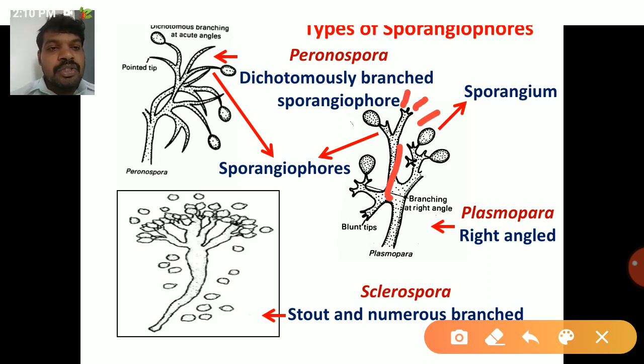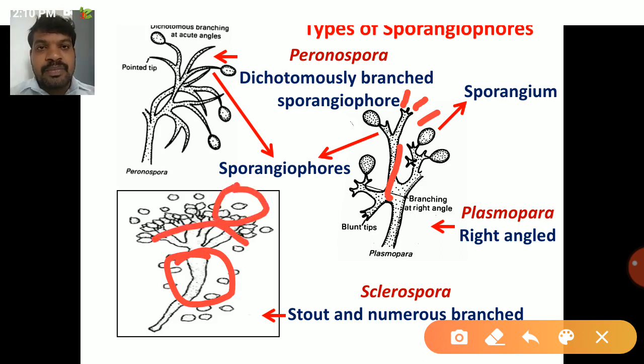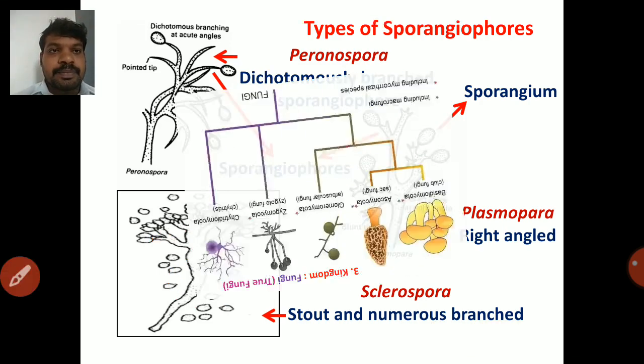Next one is the stout and numerous branched sporangiophore produced by Sclerospora. Look, the base will be stout and the branches will be numerous, many branches on top, okay, which bears the sporangium. So that's why it is called stout and numerous branched sporangiophores.